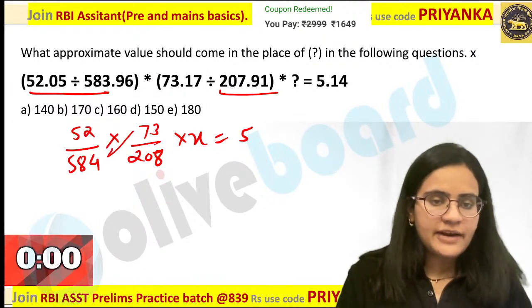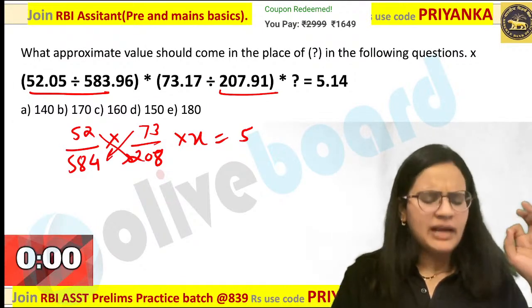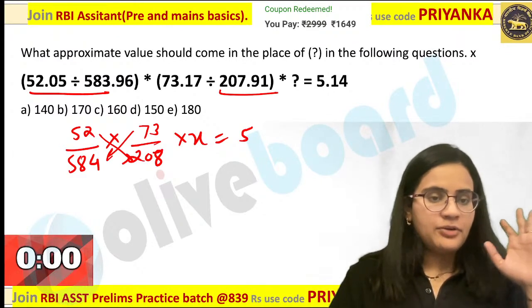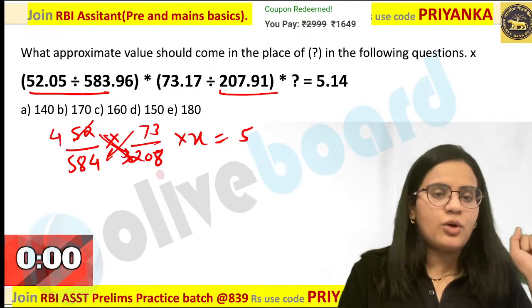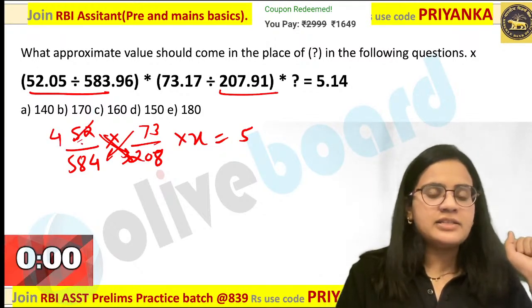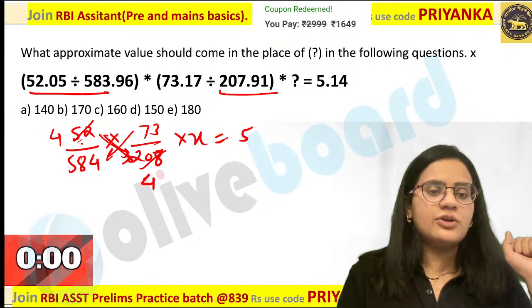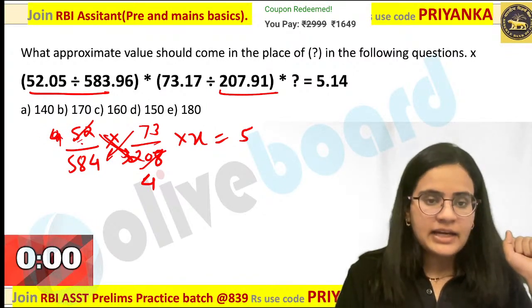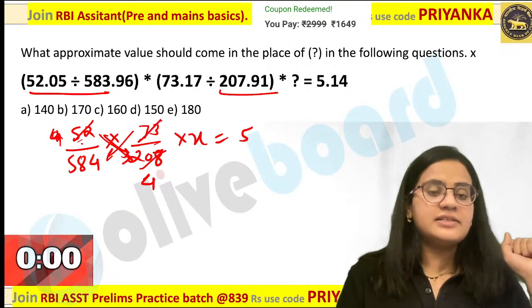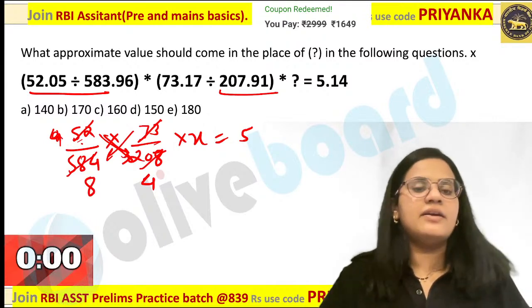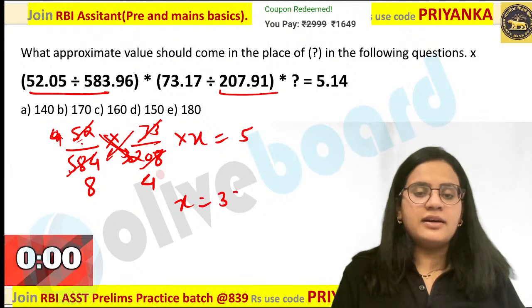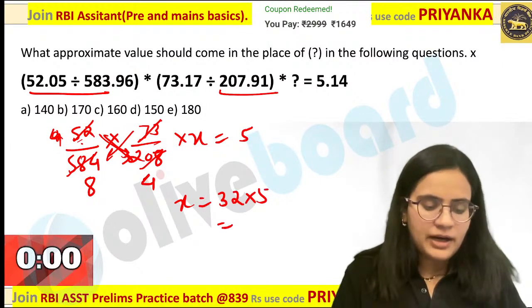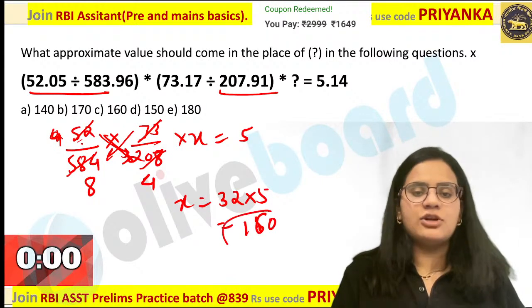what you can do is check for the cross division over here. Many times it will work. Are you getting it? Many times it will work. Here you can observe, if you are multiplying this by 4, what are you getting? You are directly getting 208 over here. Everybody is getting it? Can you observe here, if you are multiplying this by 8, directly you are getting 584 over here. So what would be my answer? X value is nothing but 32 into 5, which is nothing but 160 would be the answer over here.